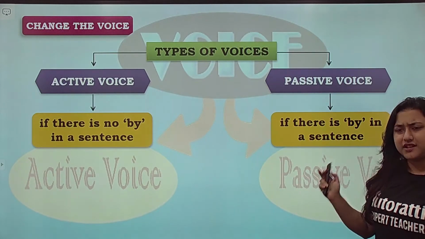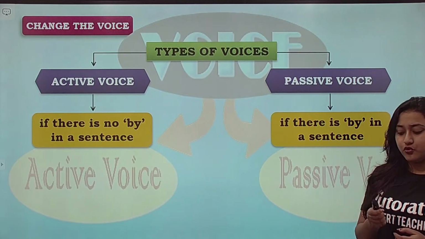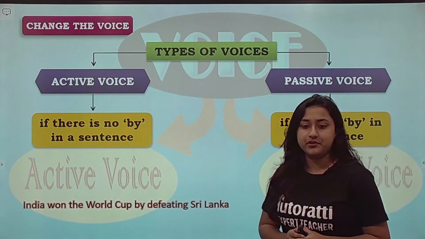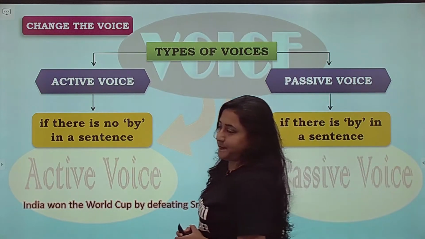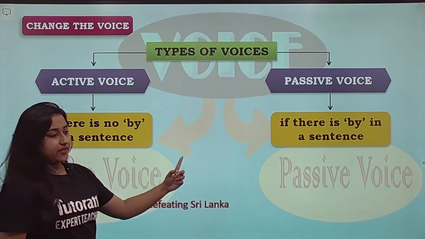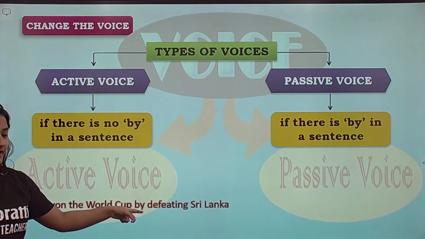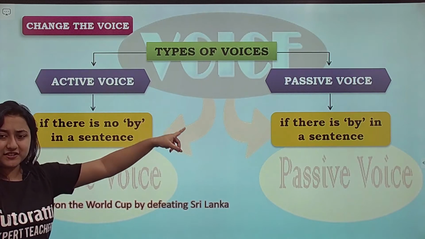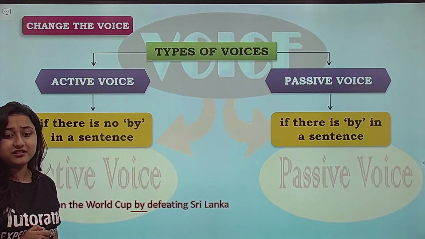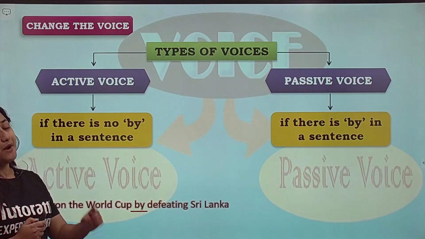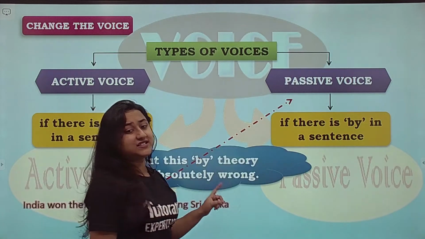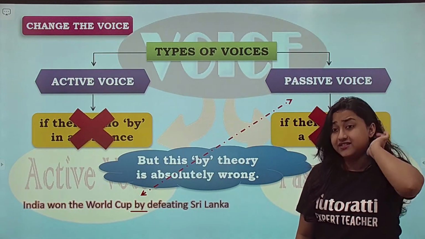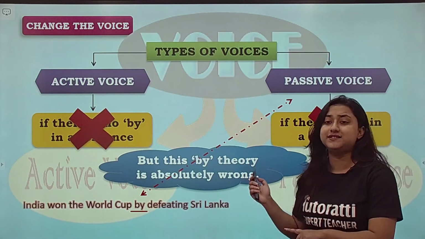According to this rule, let us take a sentence. India won the World Cup by defeating Sri Lanka. There is a by in the sentence, so it is passive voice, right? This is the theory that many students use, but please remember that this theory is absolutely wrong. It is incorrect. This is a very big misconception.